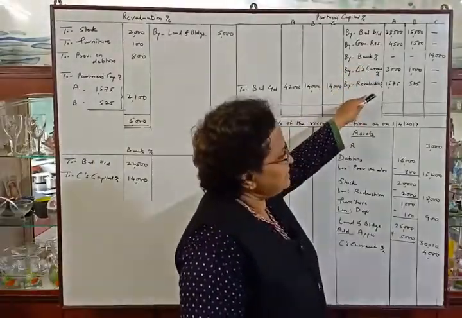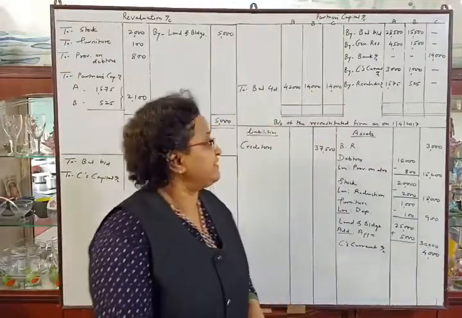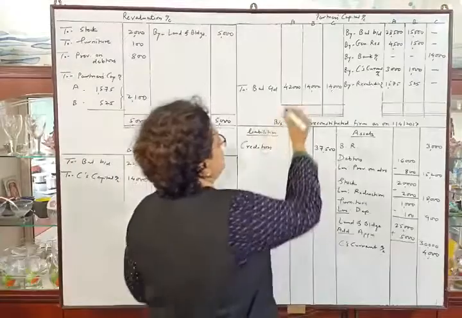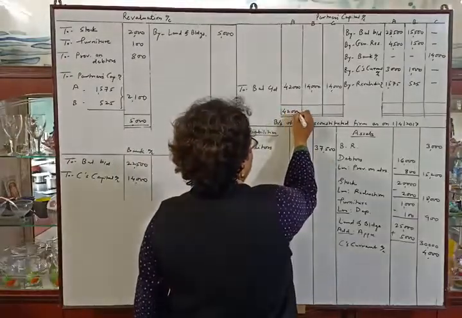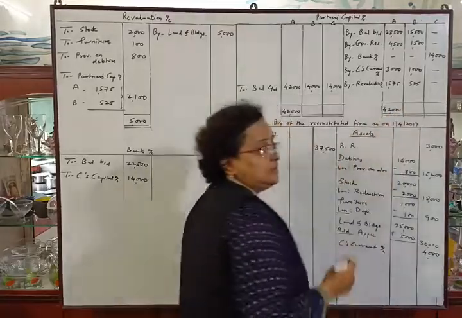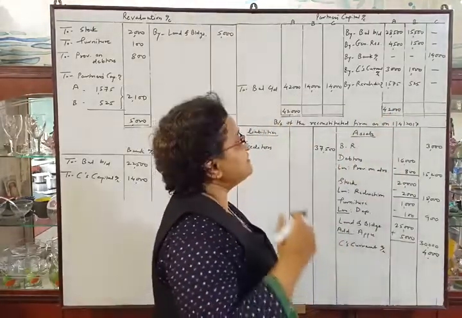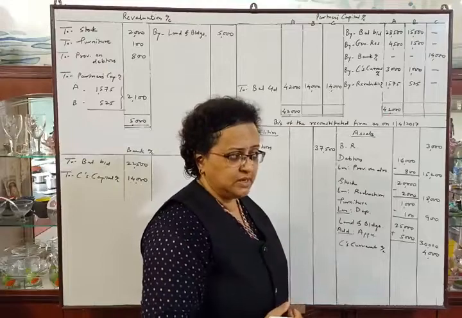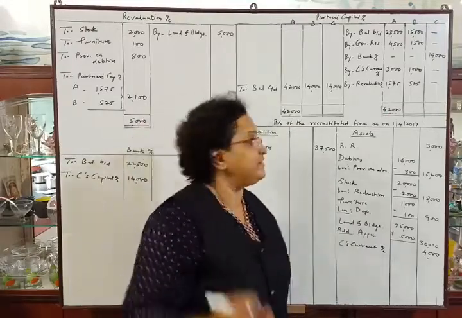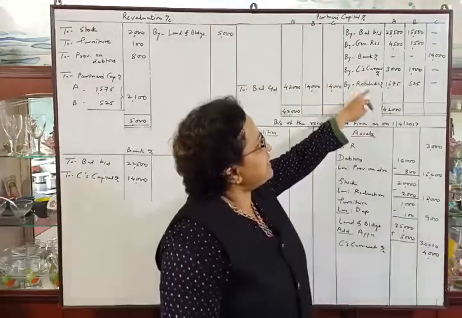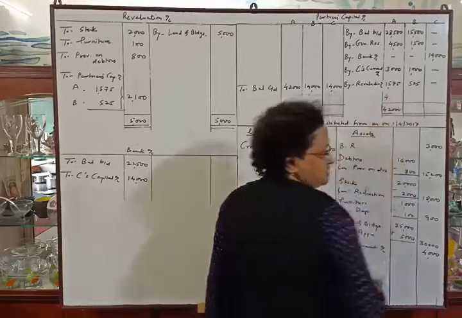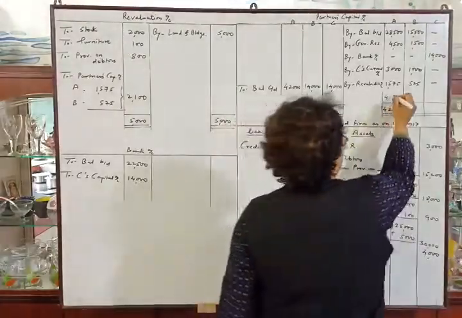Total of this is 37,575 and the debit total is 42,000. So 42,000 is the higher amount. We will deduct 37,575 from 42,000 and the difference will be 4,425. This side total is less, so we will write the difference here, 4,425.